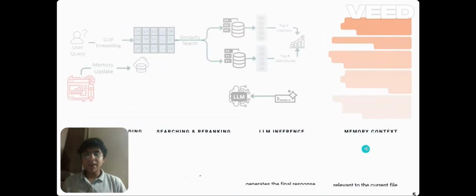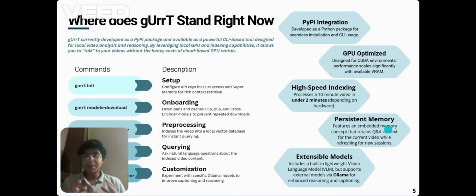Today, gUrrT is developed as a PyPI package and is available as a powerful CLI-based tool with more than 1,000 downloads. While the current architecture excels at answering specific queries and handles 10 to 15-minute videos beautifully, it currently relies on vanilla RAG. Because of this, it struggles with global tasks such as summarizing an entire video.